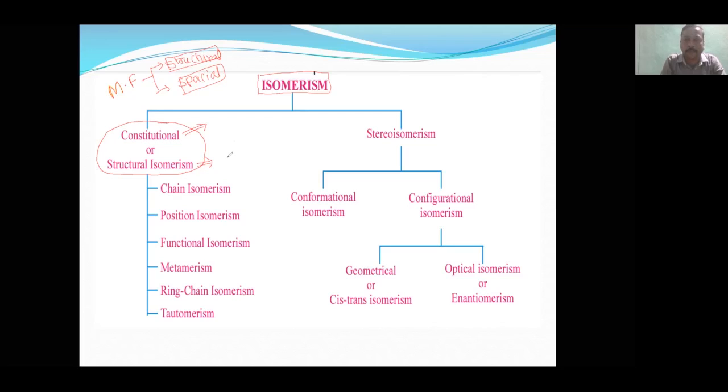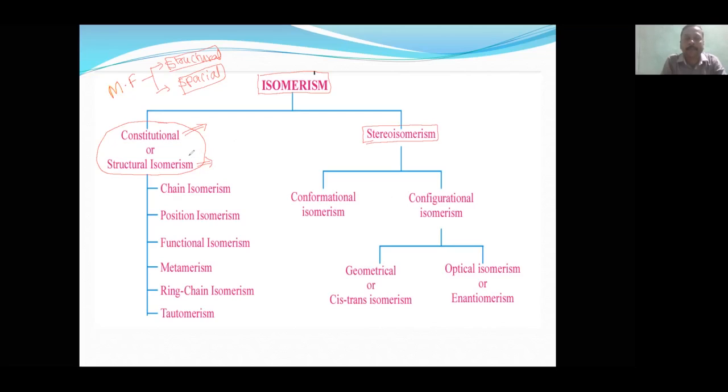There is no difference except the word; meaning-wise both are the same. If they differ in arrangement in space, that is stereoisomerism, which we will come to know through this. But most of the questions will be focused on structural isomerism only.